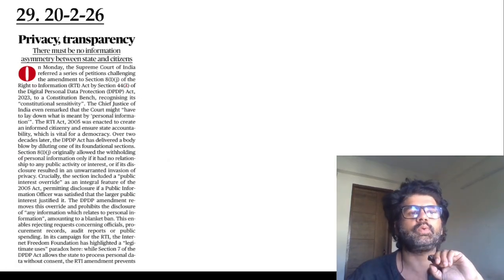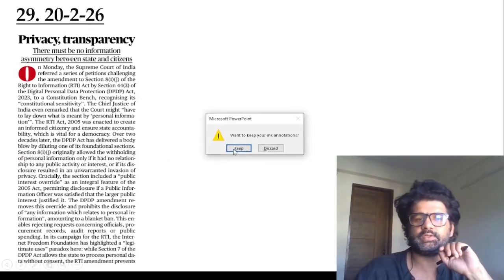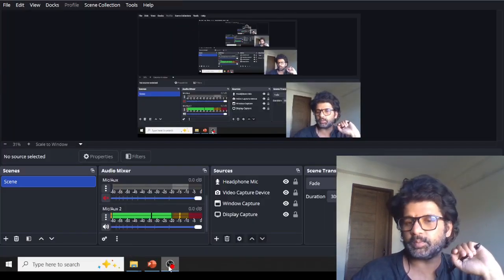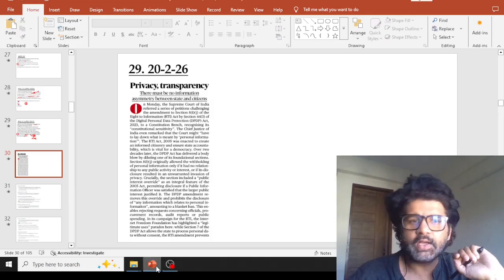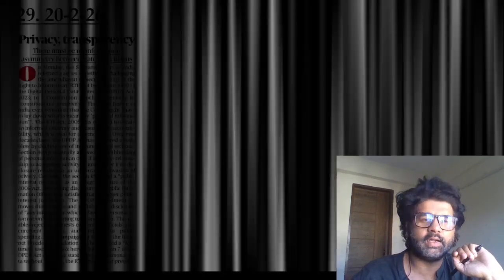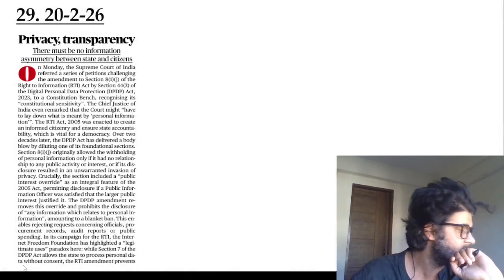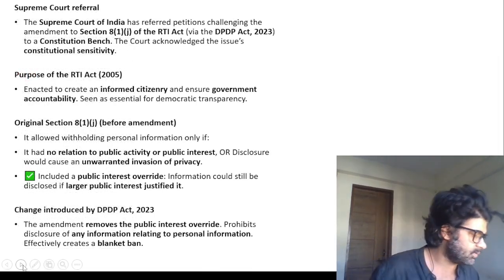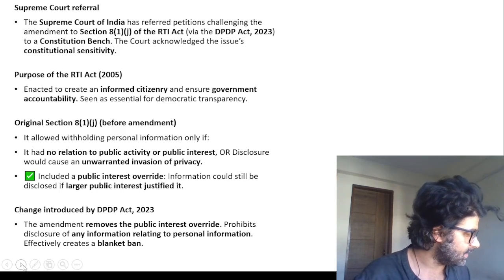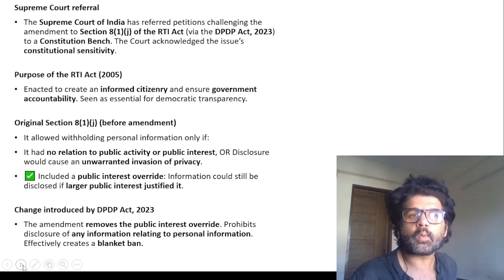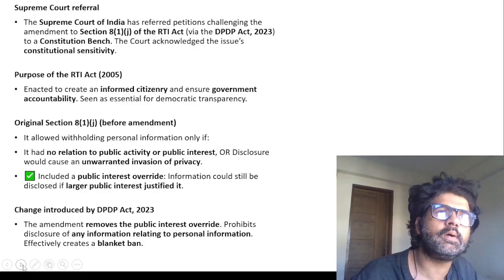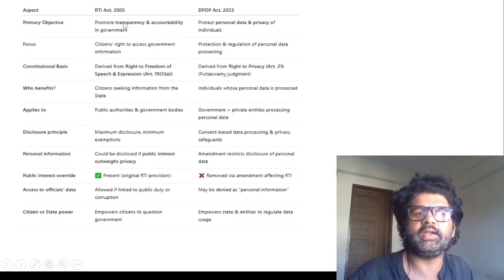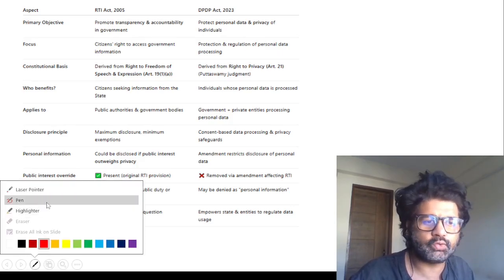Next article, 20th February 2026. This is about the RTI and DPDP Act. You should know about them. They are always in the news because they are cheap and easy. So earlier, the RTI Act, Right to Information Act 2005, transparency versus right to privacy. And again, right to privacy, Article 21, K.S. Puttaswamy judgment came. So to fulfill the objectives of the K.S. Puttaswamy judgment, let's first of all have a look at this RTI Act versus DPDP Act 2023.